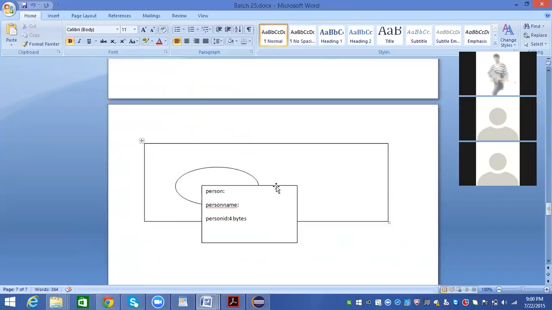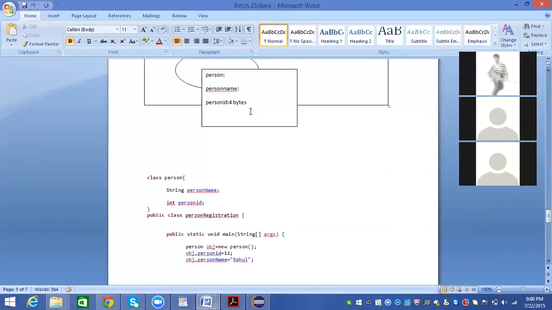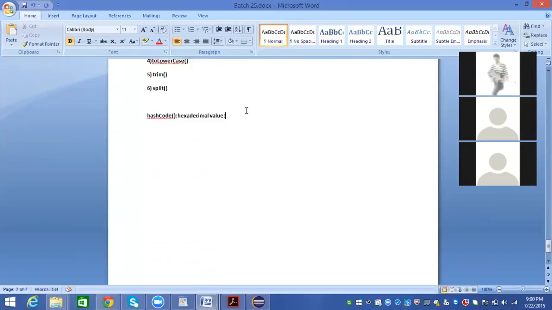Earlier I said that when we create an object, it will be in a memory place. Am I right? So internally, if we consider RAM or a memory, it will have some memory reference number. When you talk about hardware level, pagination technique or virtual pagination, it will have some number. That number is called the hash code. Hash code represents the memory location.